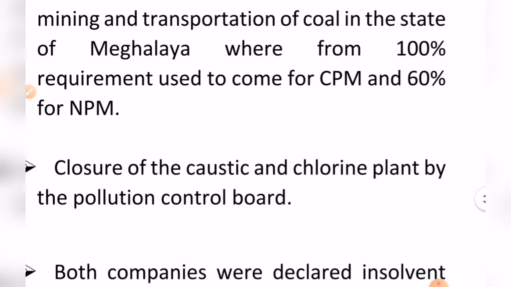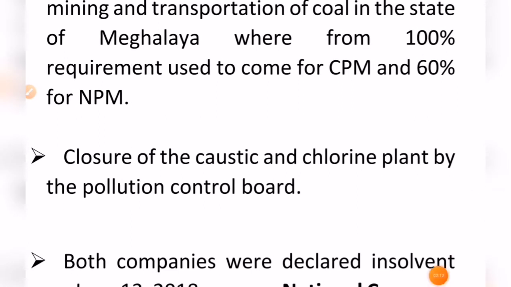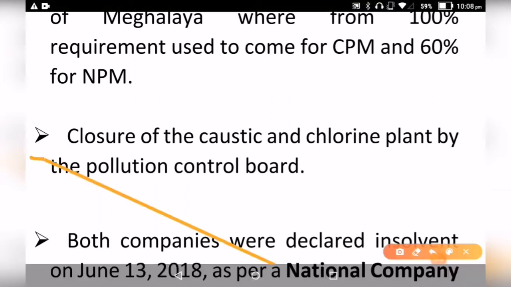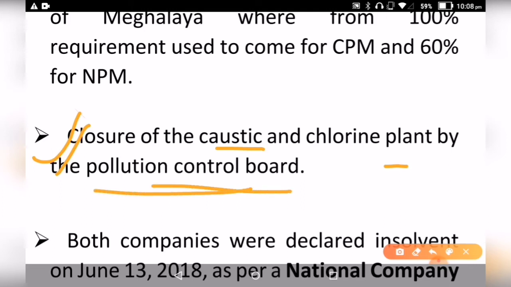Apart from that, we have also discussed that apart from the raw materials used in the production of paper, some chemicals are also used. So these chemicals like caustic soda and chlorine plant were considered a pollutant by the Pollution Control Board. So closure of the use of this caustic and chlorine plant also led to the shutdown of these paper